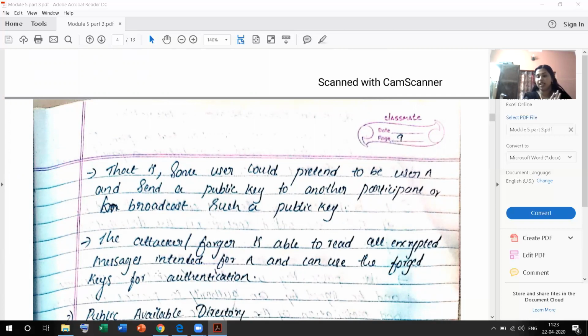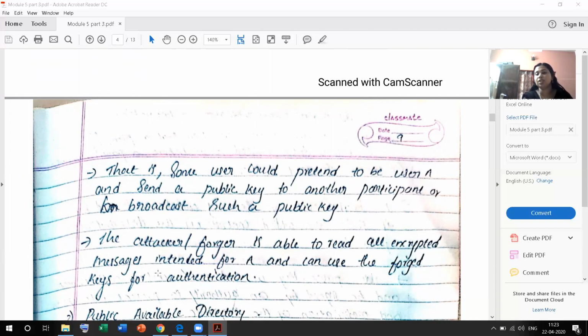Just as Alice has a private and public key, the attacker also has a public and private key. That is a forged public key. That is not true. That is a false one, given to the receiver for authentication.